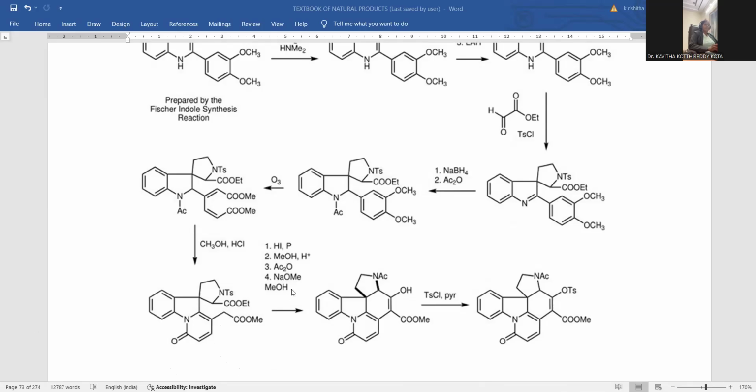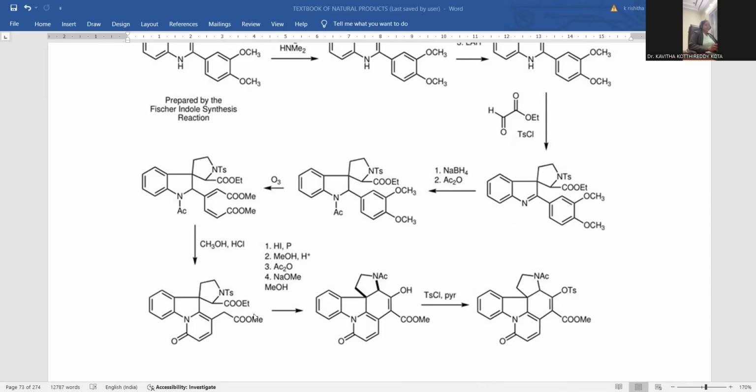Now, a series of reagents operate upon this one. HI by P. HI by P is meant for what? The Hell-Volhard-Zelinsky halogenation process will be accomplished. Methanol in the presence of acidified conditions. Again, acylation taking place, sodium ethoxide and methanol. These many reagents combinedly work upon it. So wherever N-tosyl is there, that is replaced with acyl, acylation being performed, so that an acylation product will be generated.